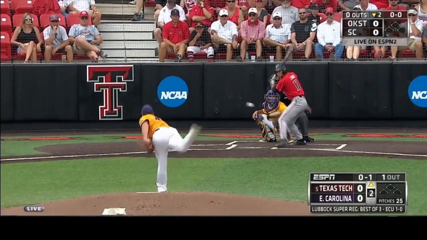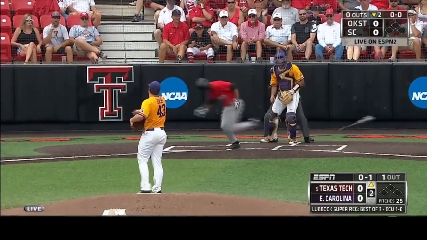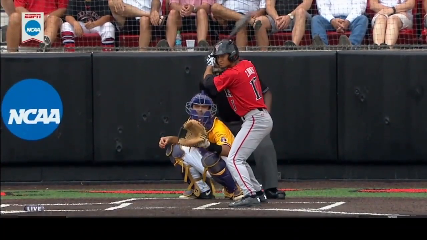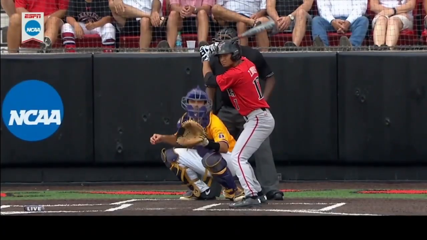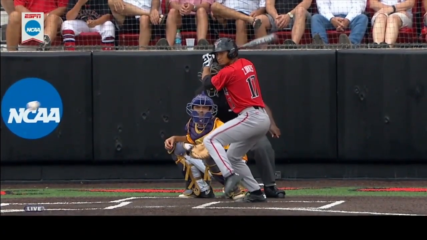Here is a classic example of a hitter trying to intentionally get hit by the pitch. This umpire needs to work harder to get into the slot area between the hitter and the catcher and direct this player to stay at home plate.